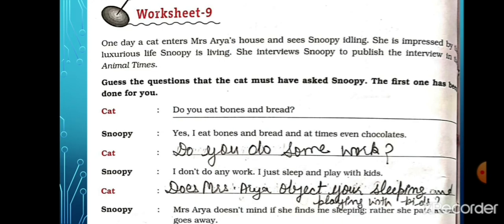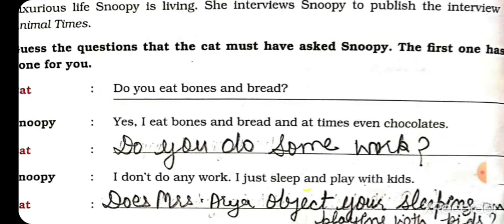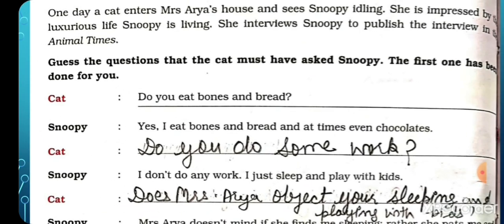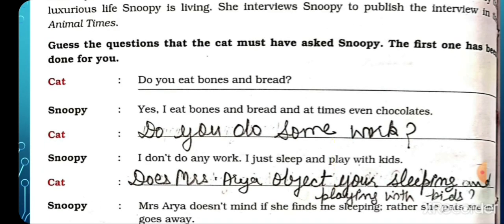Cat: Do you eat buns and bread? Snoopy: Yes, I eat buns and bread and at times even chocolates. Then students, cat: Do you do some work? Snoopy: I don't do any work. I just sleep and play with kids. Does Mrs. Arya object to sleeping and playing with kids? Mrs. Arya does not mind if she finds me sleeping.